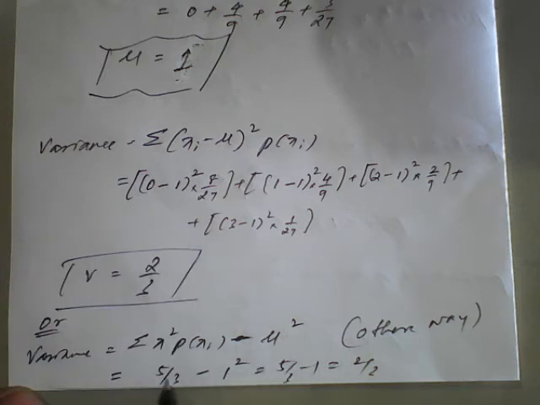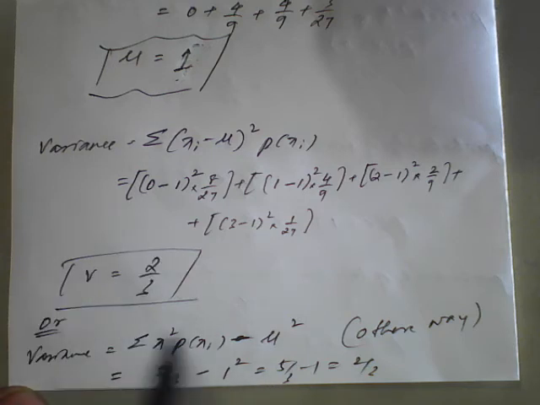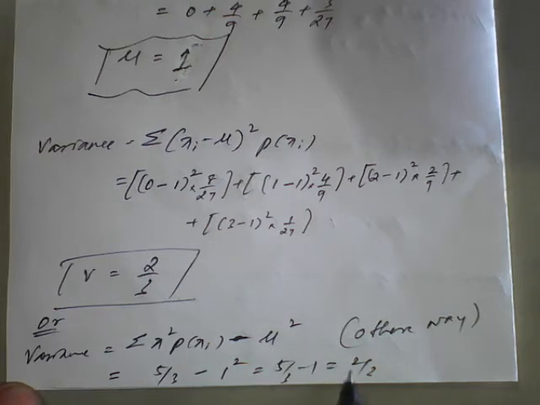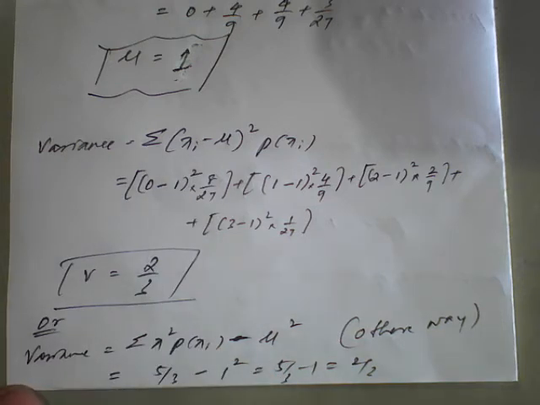You first get the summation of x square into p of x, that is, square the value of x and multiply by p of x for each. Then subtract, only one time, mu square, applying the value of mu, and you will get the answer 2 by 3. You can use either one. With the help of this problem we have seen the mean and variance.